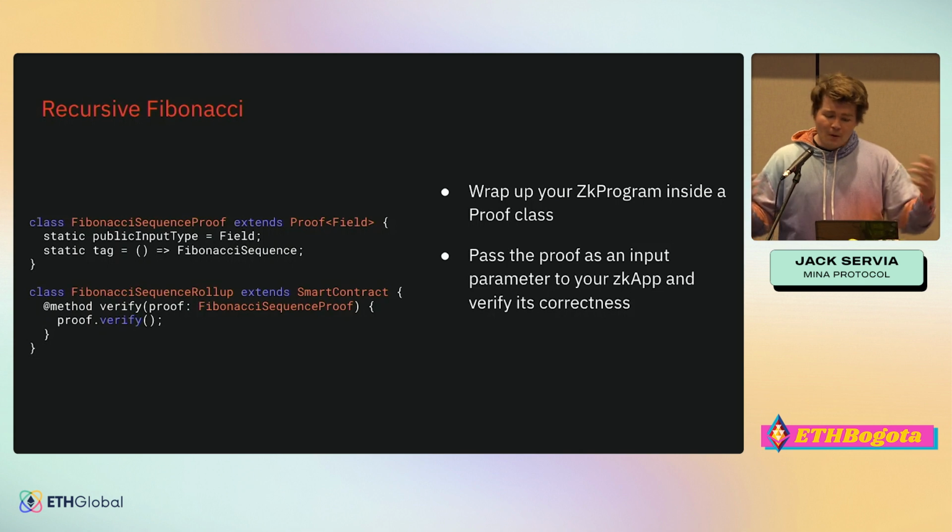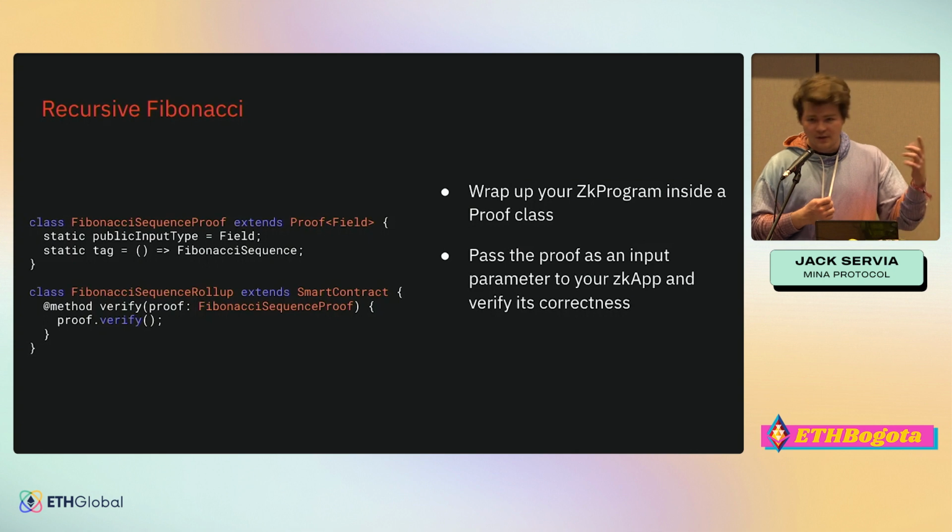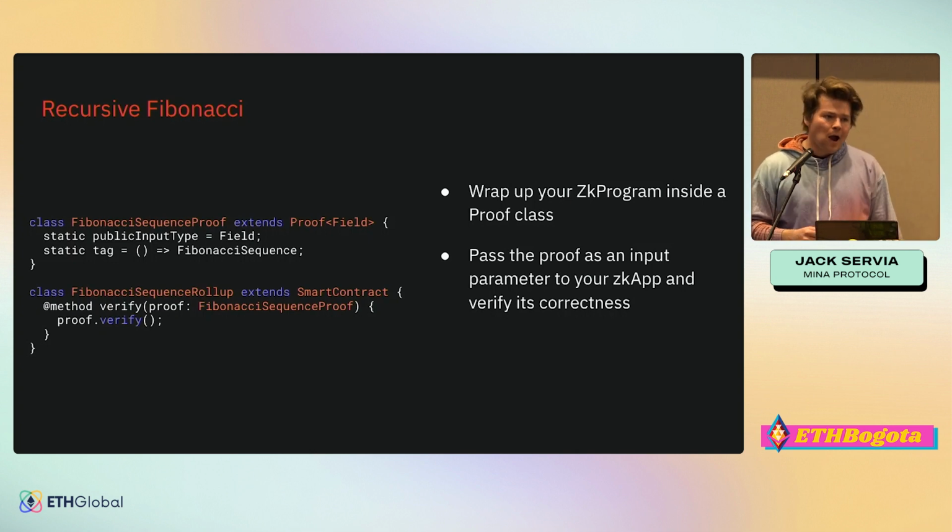But using recursion, we can set the game up in such a way that I will make my move, I'll prove to you that it was correct, and then you'll make your move, which will also verify the correctness of my move by verifying the proof, and send your move to me, proving that it was correct without revealing what it was. And we can do this back and forth without ever having to pay fees or wait for a block to get mined. So the user experience is literally like it would be in Web 2. And at the end, we have a proof that attests to the correct computation of our whole game. And then that can get settled on chain. So this is obviously really good for user experience and also really cool.